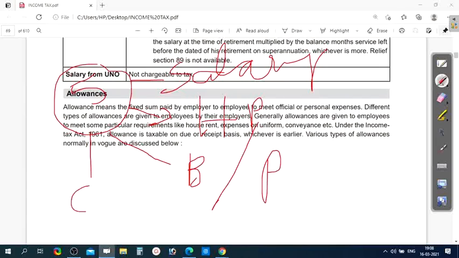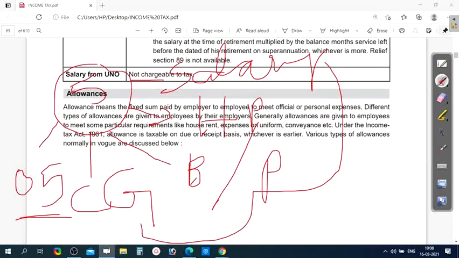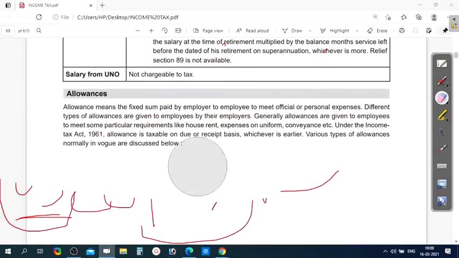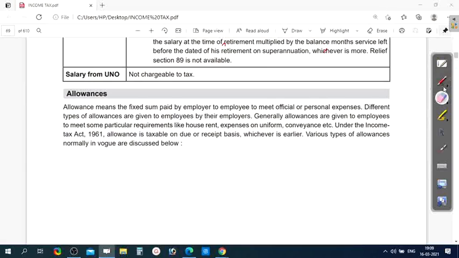And next, income from capital gains, which is again divided into two types: short term capital gain and long term capital gain. And fifth is income from other sources. Other sources means the incomes which are not covered under these four will come under income from other sources. So these are the five heads of income.